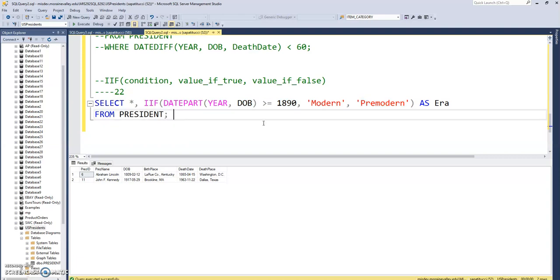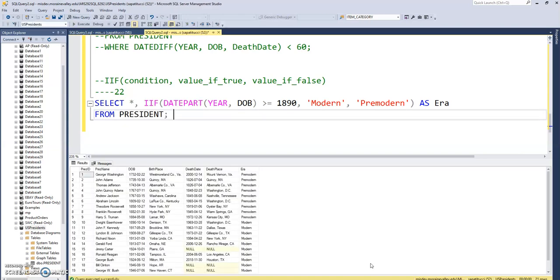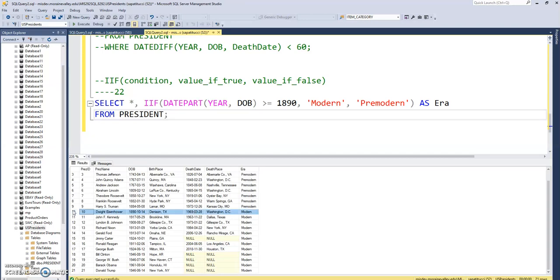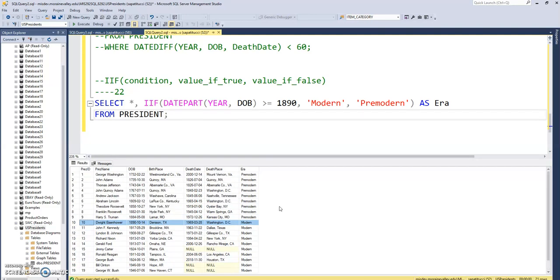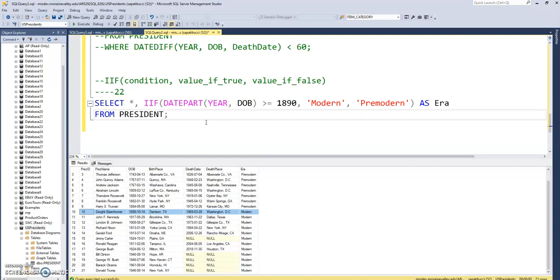So let's do it. We'll run that. And these are the designations we've come up with. Okay. And yeah, there they are. So there you have it, your date time functions.